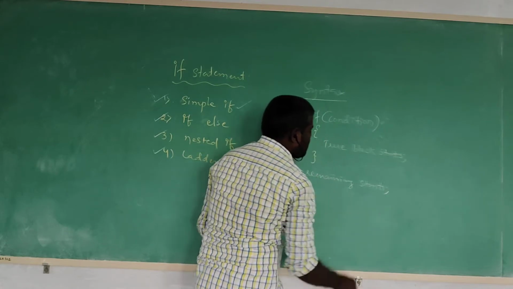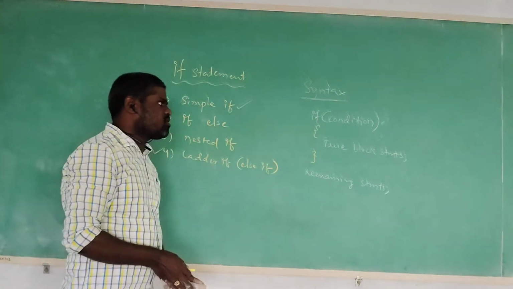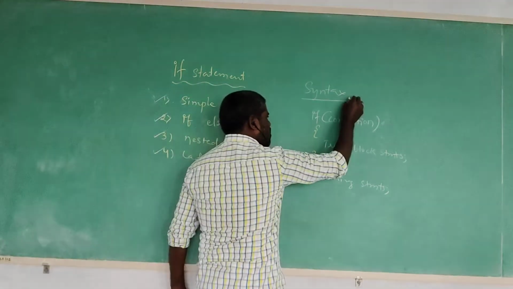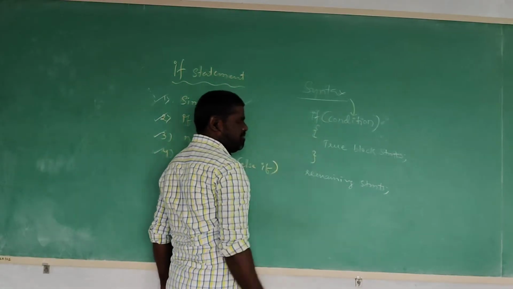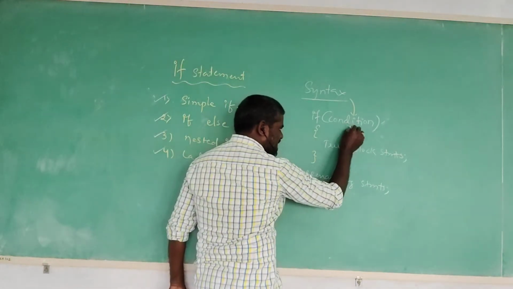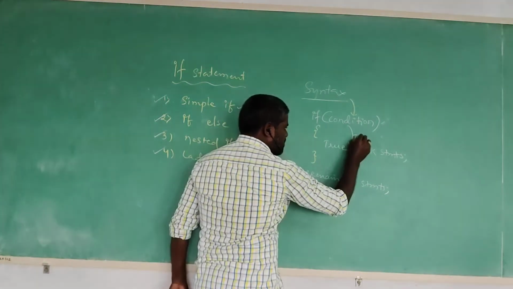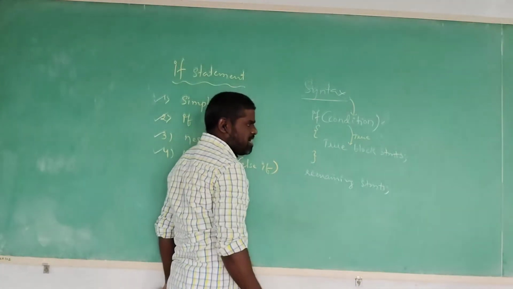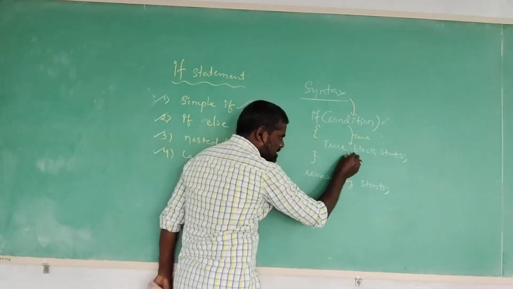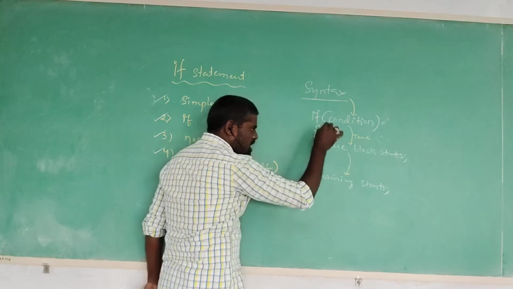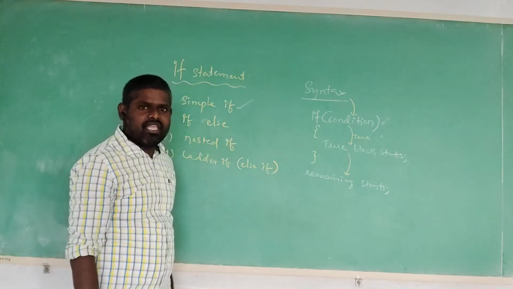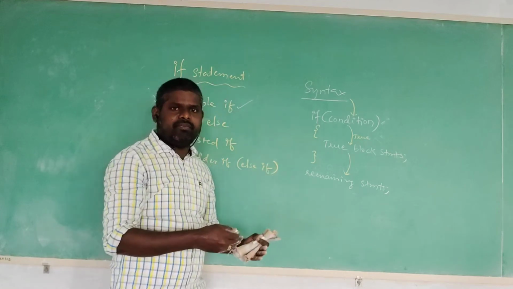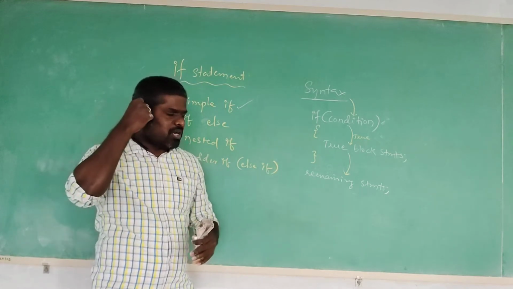Then how is it going to execute? Please observe. When the program controller comes, it first verifies the condition. If the condition is satisfied, that is true, it executes the true block statements. After executing the true block statements, it executes the remaining statements in the program.